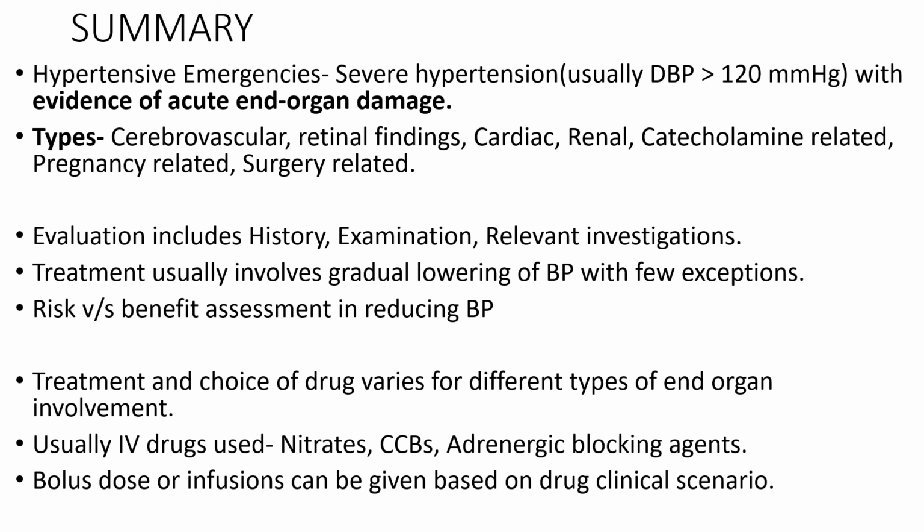Treatment usually involves gradual lowering of BP with a few exceptions. Risk versus benefit assessment in reducing the blood pressure has to be considered. Treatment and choice of drug varies for different types of end organ involvement. Usually IV drugs are used, which are nitrates, calcium channel blockers, adrenergic blocking agents. Bolus dose or infusions can be given based upon the clinical scenario.